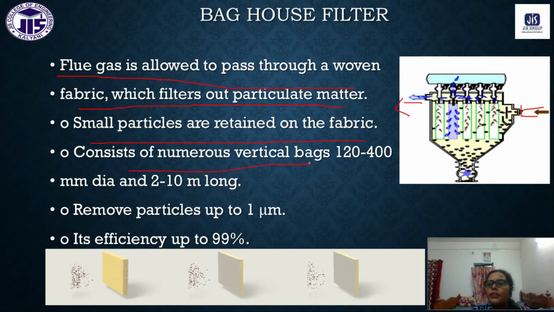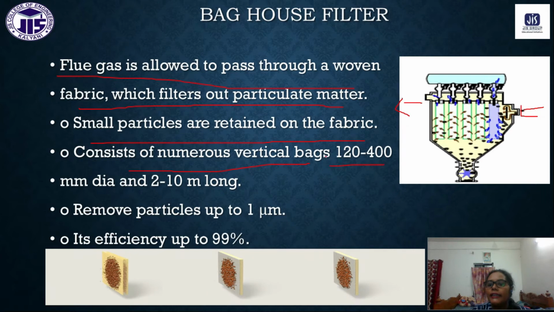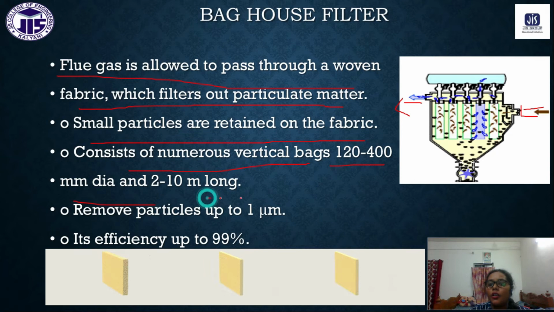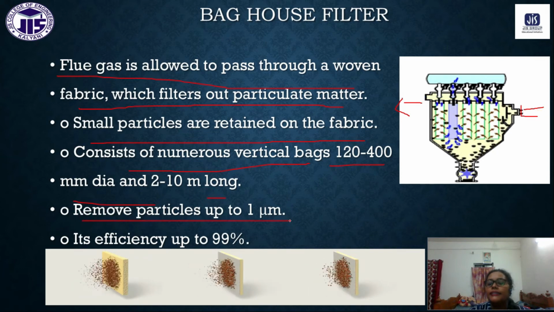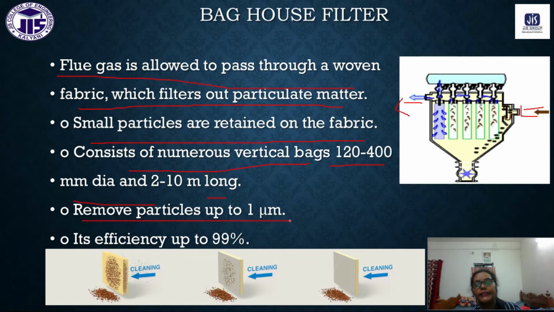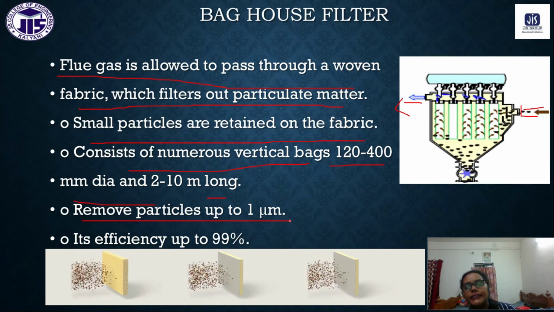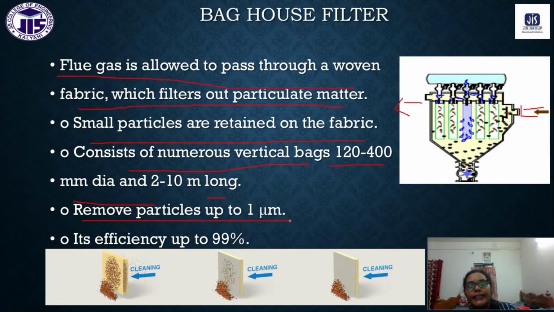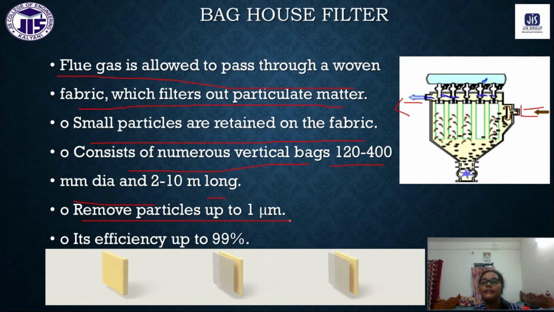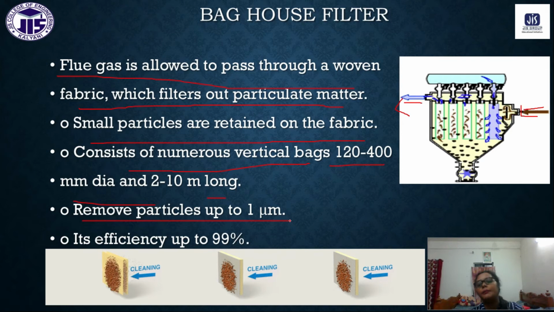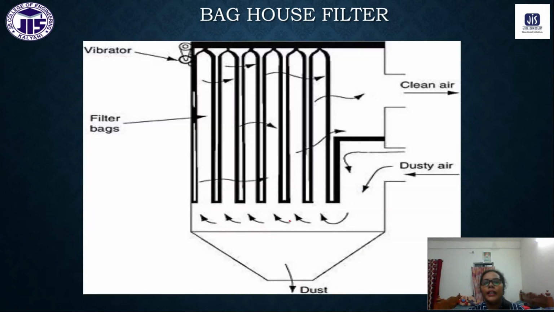It consists of numerous vertical bags, 120 to 400 millimeter in diameter and 2 to 10 meters long. It can remove particles up to 1 micrometer in size, and its efficiency is again up to 99%. So this is the working principle of the bag house filter. Now this is again the bag house filter.